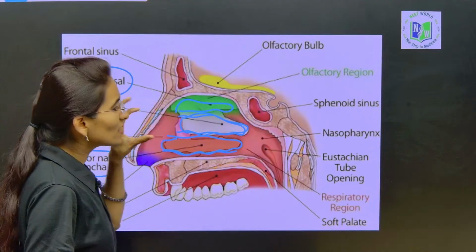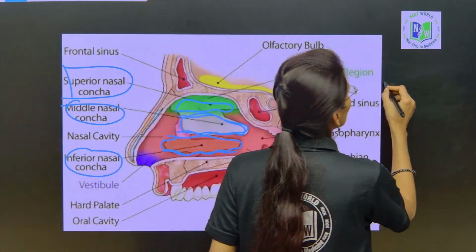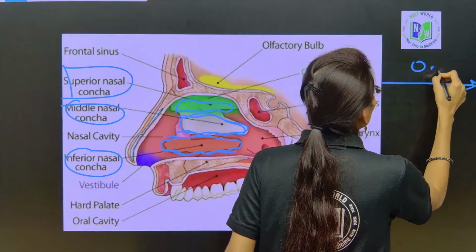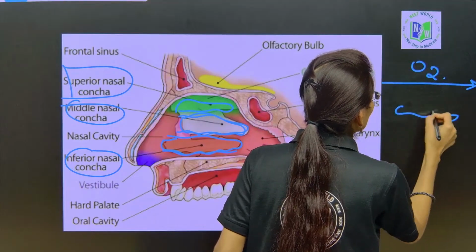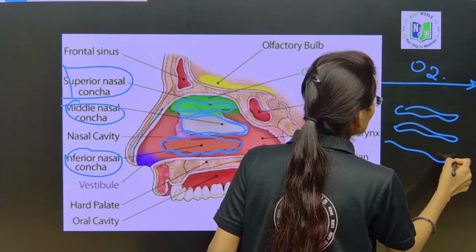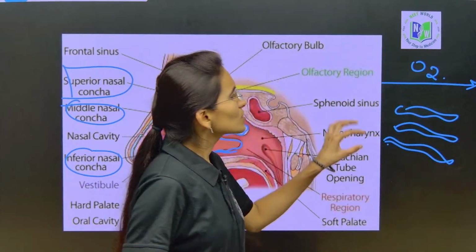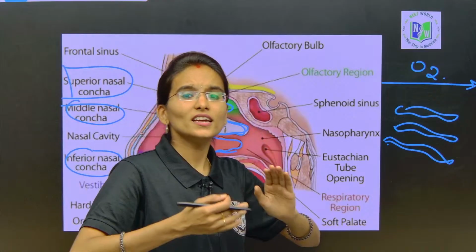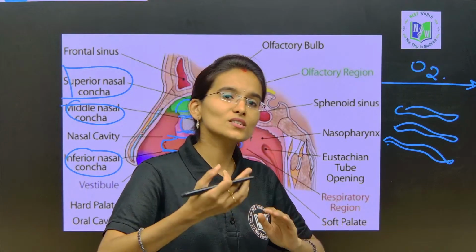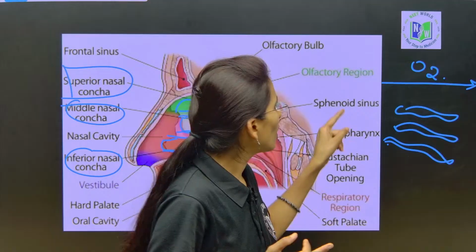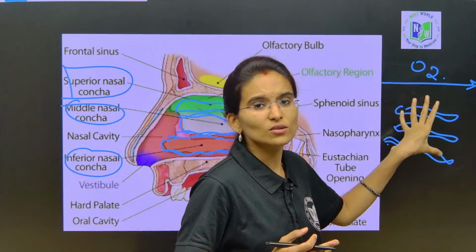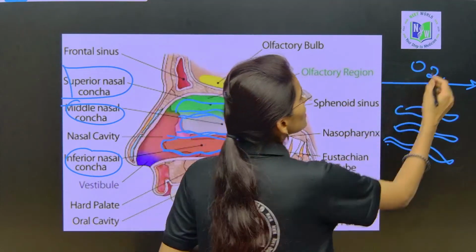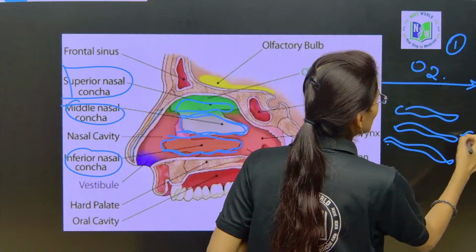To understand this better, just have a look at this. Yes, my dear students, just have a look here. If there is no bony depression, if there are no conchae in the nasal chambers, what happens in these two visuals? Whatever I have drawn here, this will be the first case and this will be the second case.